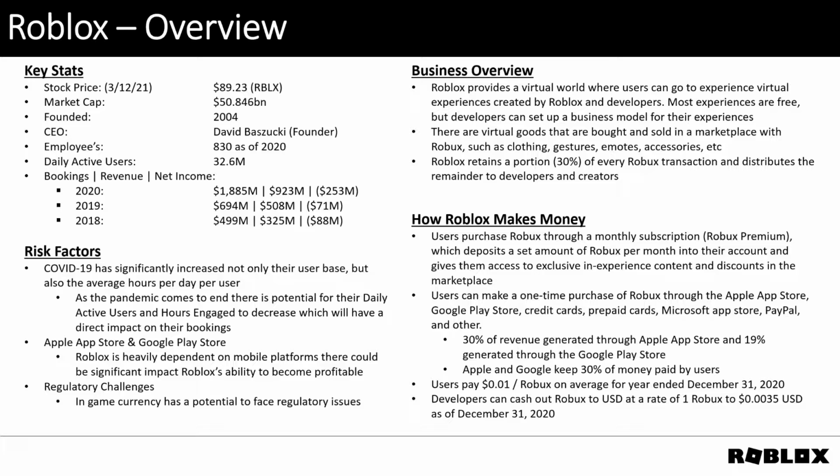So the way Roblox makes money is they sell Robux through a monthly subscription, or consumers buy the Robux. Depending on the channel this comes through, if it comes through Apple or Google, they actually lose 30% of revenue right away. So obviously not ideal. And 50% of the revenue comes through that channel. So just a hit to margins right away. And one Robux costs 1 cent. And then for developers, because they're selling things in world for Robux, they can actually cash in their Robux at a rate of 0.0035 cents per Robux.